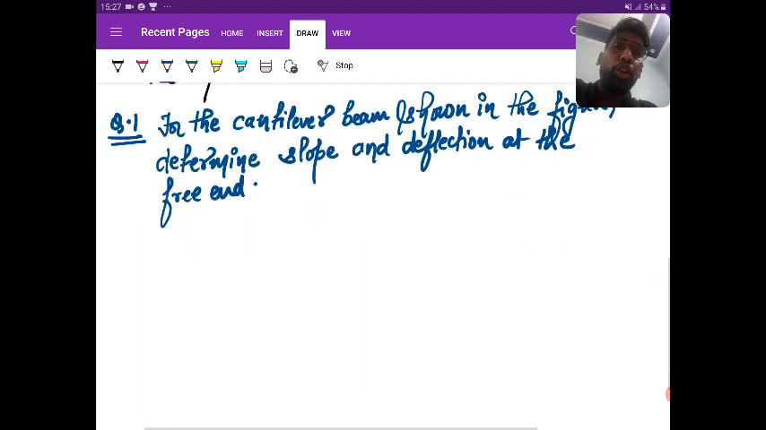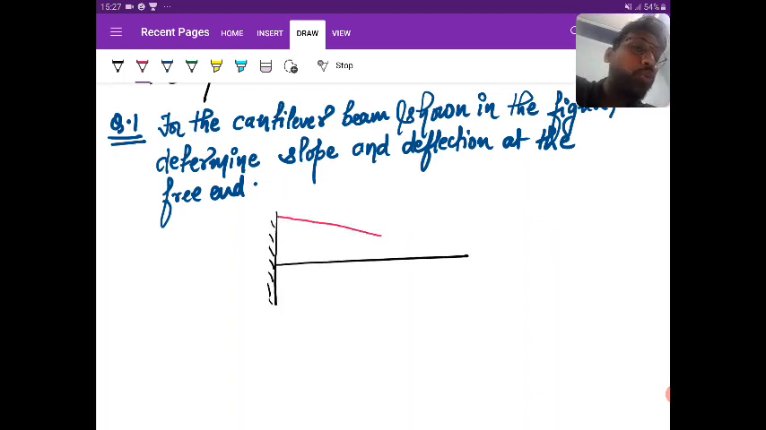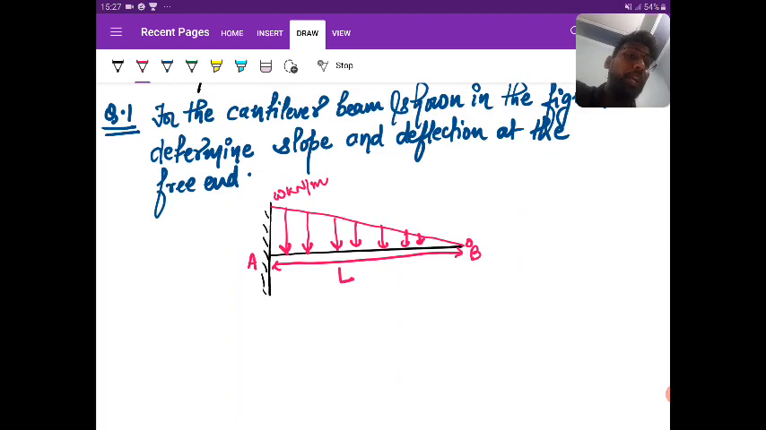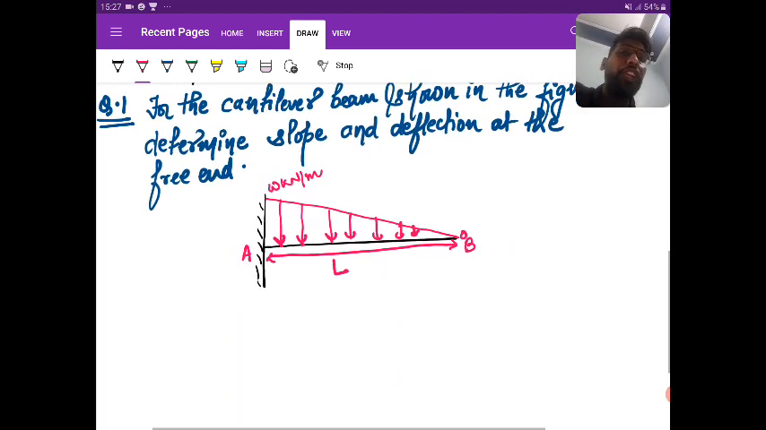Okay, so let me show you the beam. This is a cantilever beam, and this cantilever beam is subjected to UVL with W kilonewton per meter at the support and 0 at the free end, and the length of the beam is L, and that would also be the length of the UVL, right? So one end is A, the other is B. Okay, so you need to determine the slope and deflection at the free end.